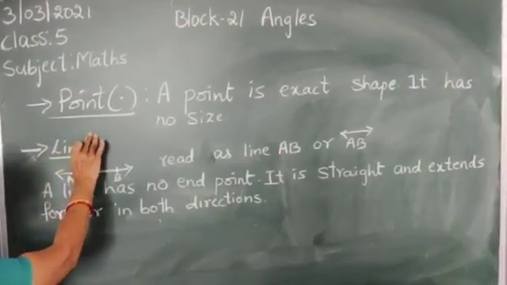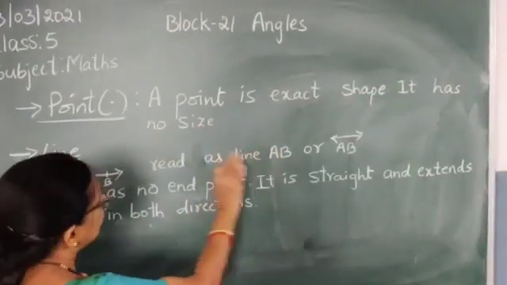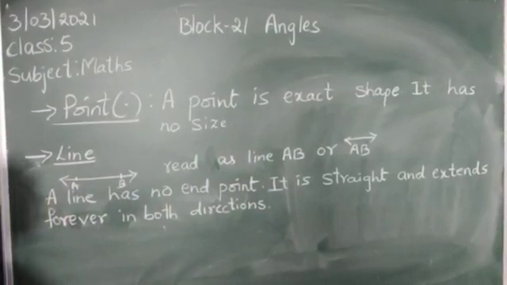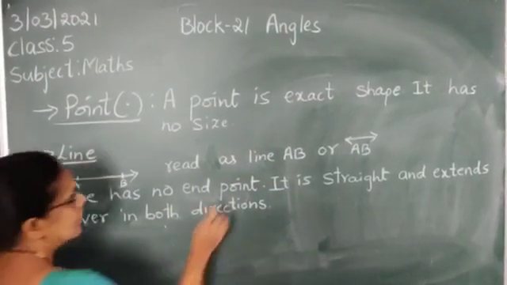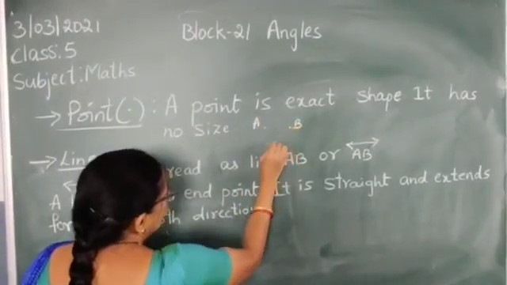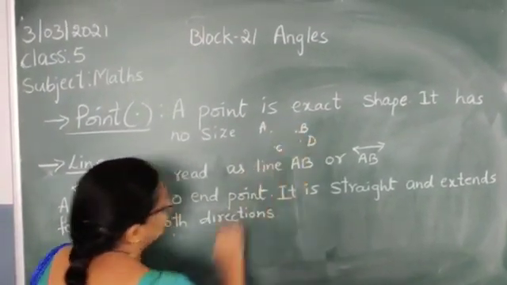First one, point. A point is an exact shape, it has no size. See, these are the points A, B, C, D.